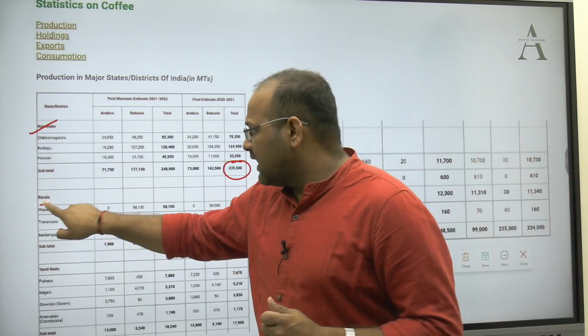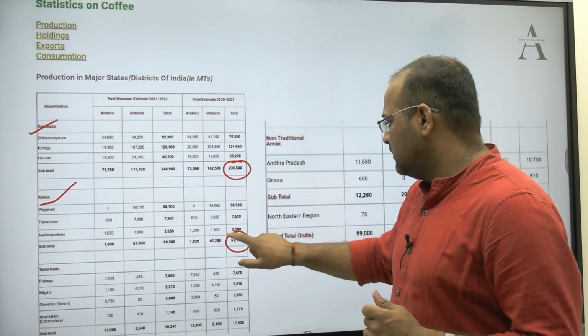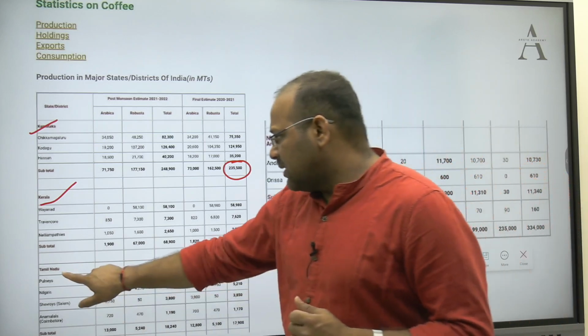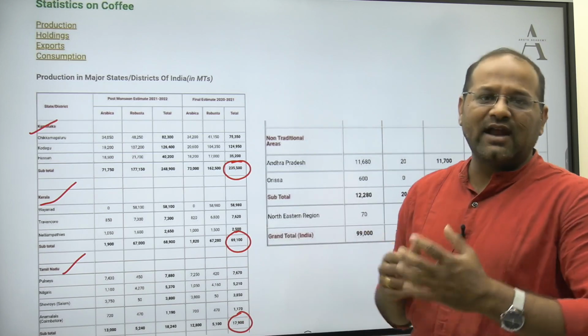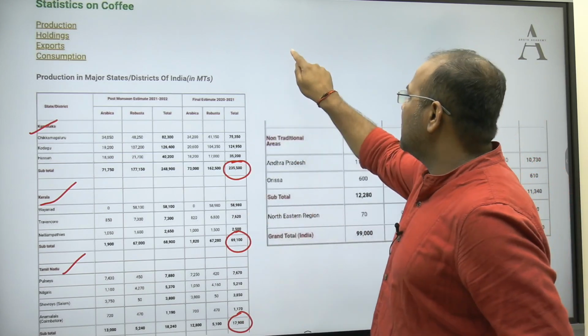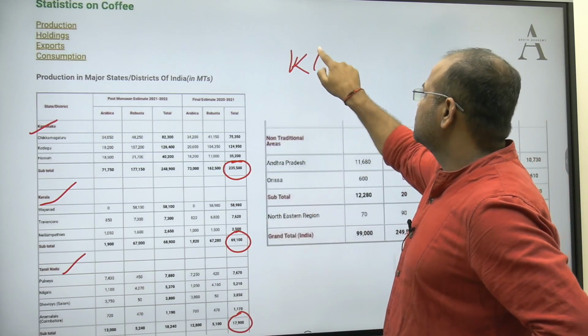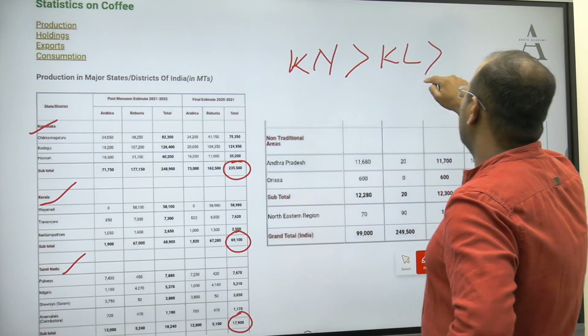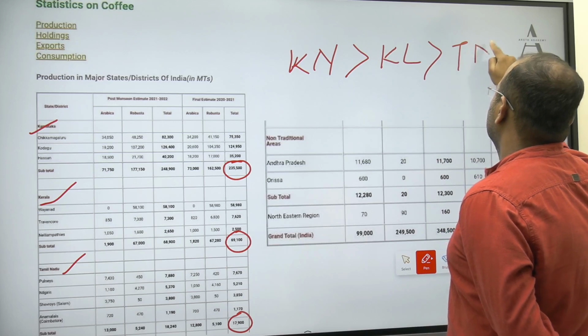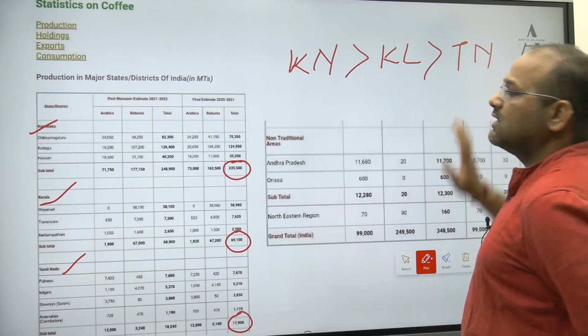Then you will find Kerala, somewhere around 69,000. Then Tamil Nadu, with total production around 17,900. So here itself you can find that Karnataka is the highest producer, then Kerala, then Tamil Nadu. So these are the first, second and third producers.